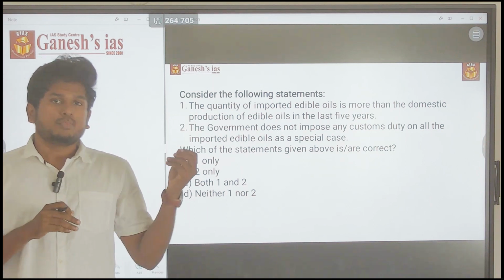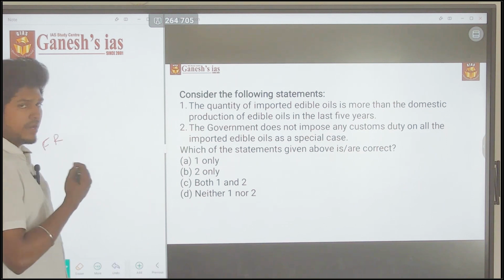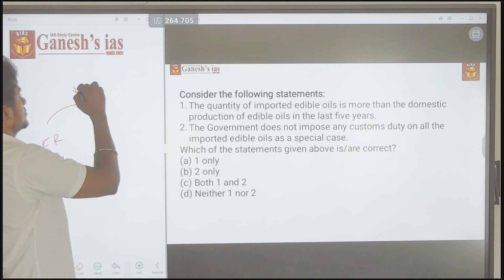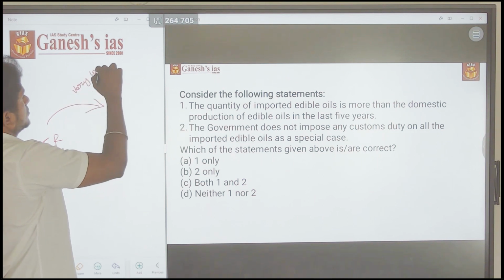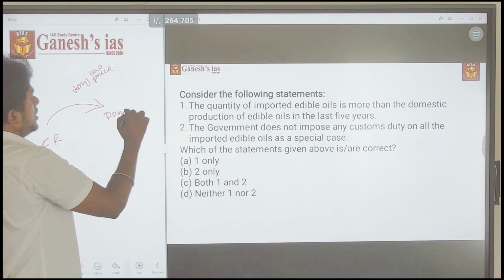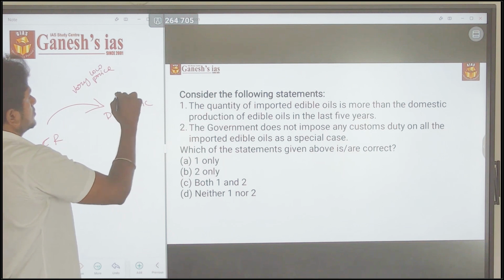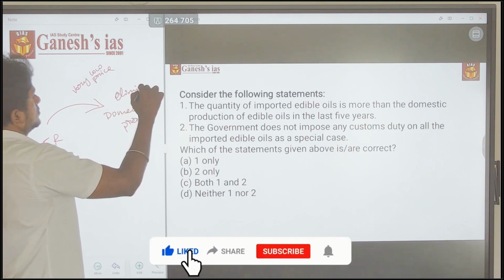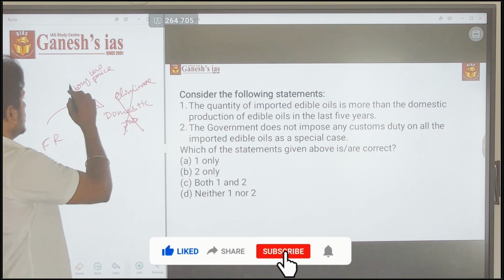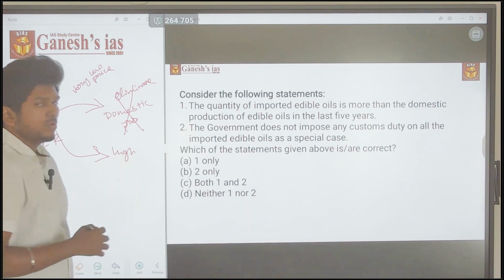Consider that the foreign seller tries to sell the product at a very low price, and by that he will eliminate the domestic producer. Once the domestic producer is eliminated, he will put the prices very high because there is no competitor.